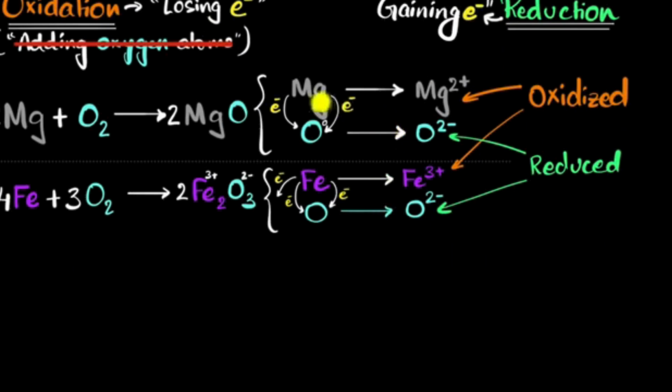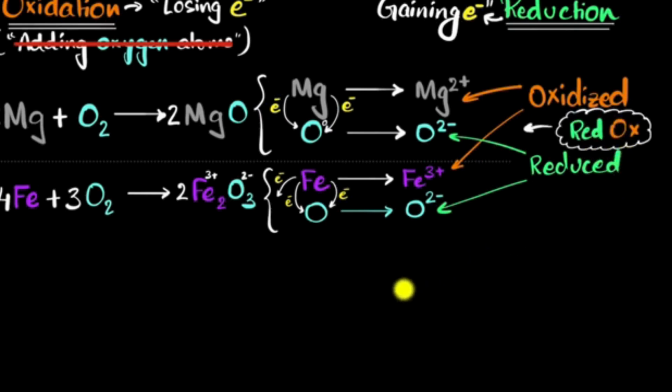Anyways, now think about this. If you have a reaction in which something is getting oxidized, meaning something is losing electrons, then something else must be gaining electrons, so something else must be reduced. And therefore, such reactions in which something gets oxidized and something else gets reduced, we give a name to it, we call them redox reactions, because both reduction and oxidation must be happening.